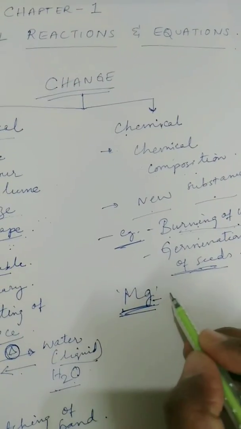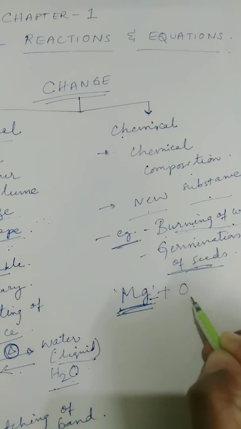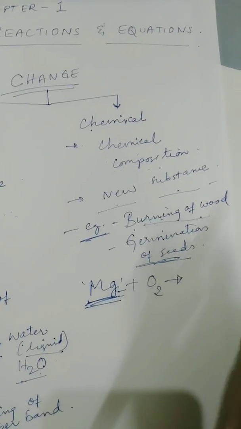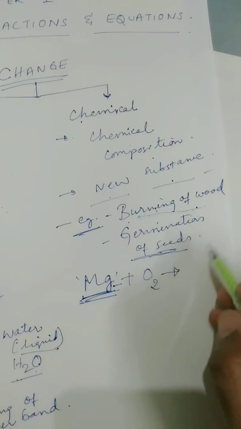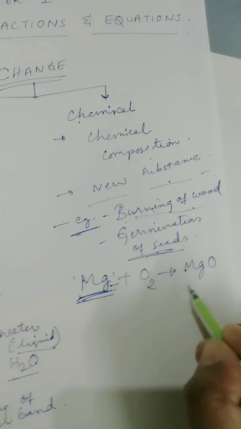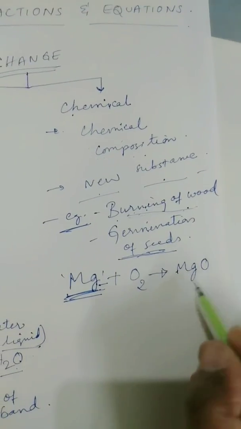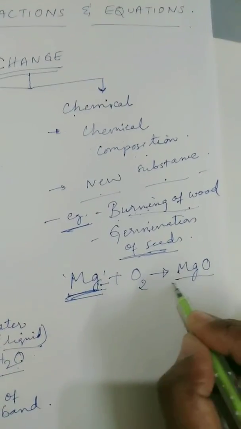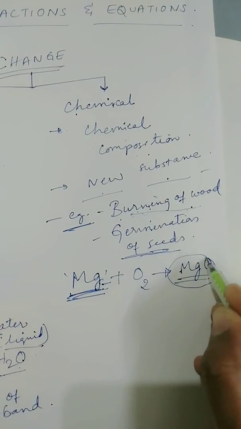If you take a look at this magnesium example, when magnesium burns in the presence of air, it burns with a flash of white light, and after that you can see some grey colored powdery ash like substance produced, which has a different chemical composition.